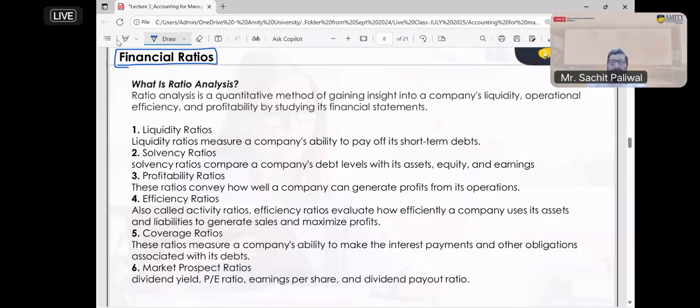Is there anyone? Ratio and proportion is the basic arithmetic chapter which we have already gone through in our school days, 6th, 7th, 8th standard in simple mathematics. The same chapter we are going to repeat here in financial ratios.